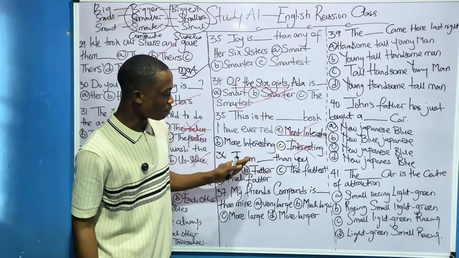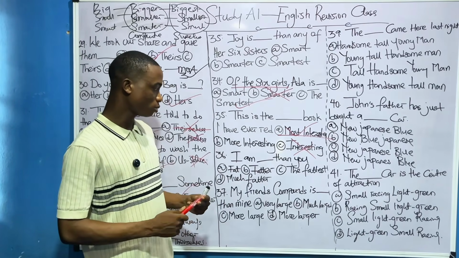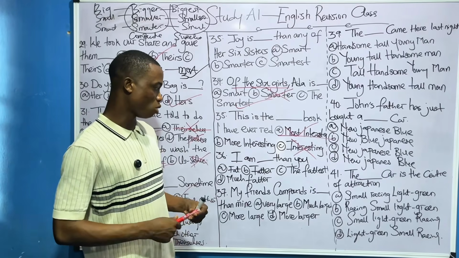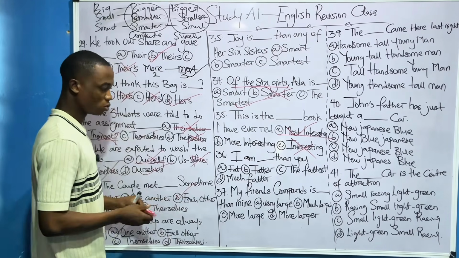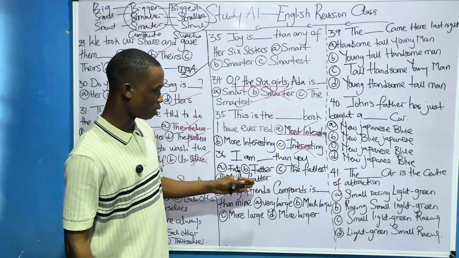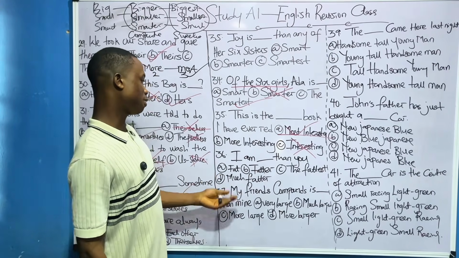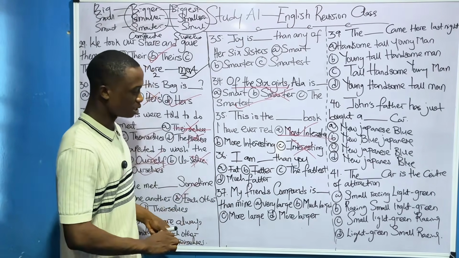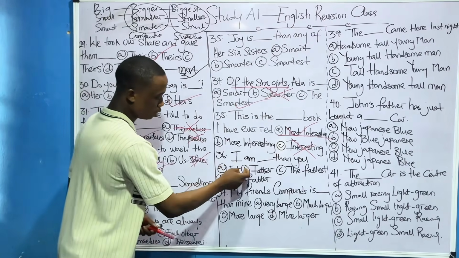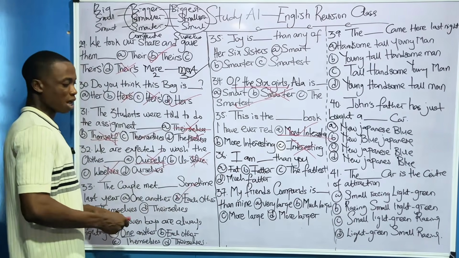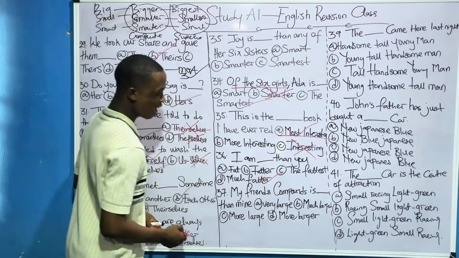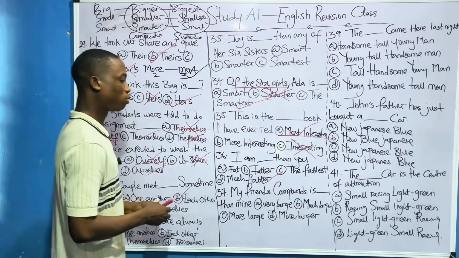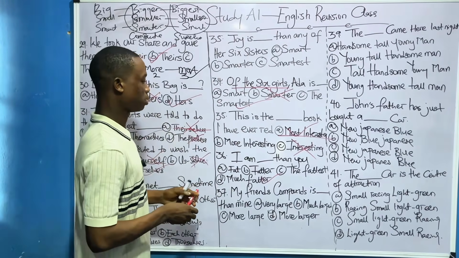Now 36. I am dash than you. What's the answer? Is it fat, fatter, fattest, much fatter than you? Take note: the answer can either be B or D. But for your exam, choose option D. I am much fatter than you. Very, very simple.